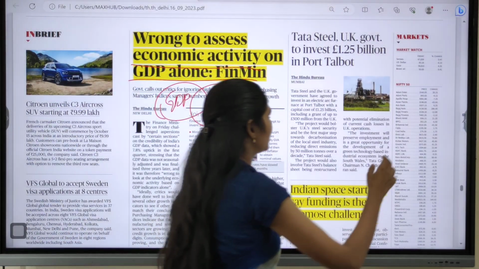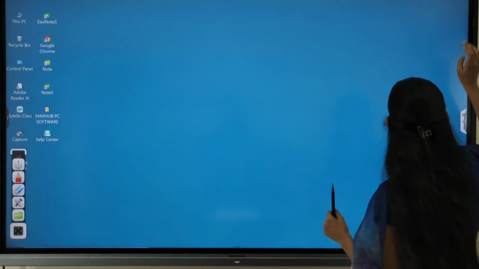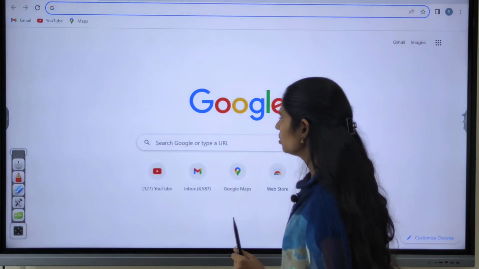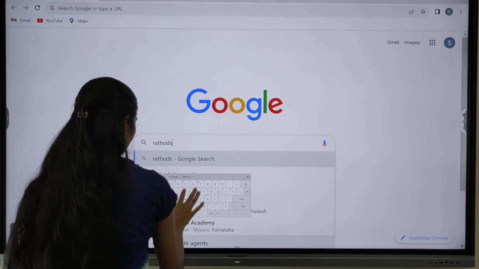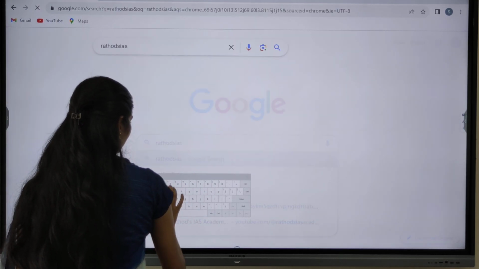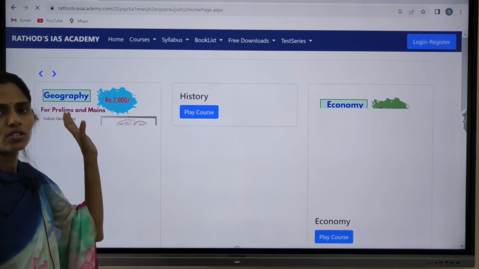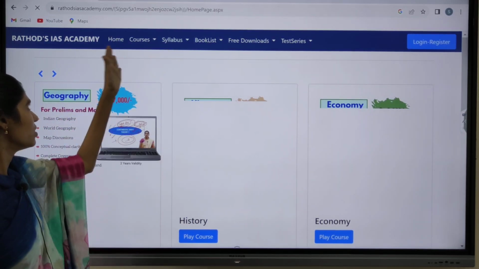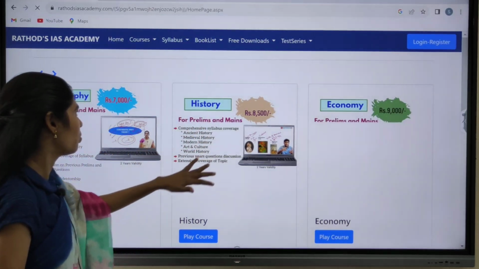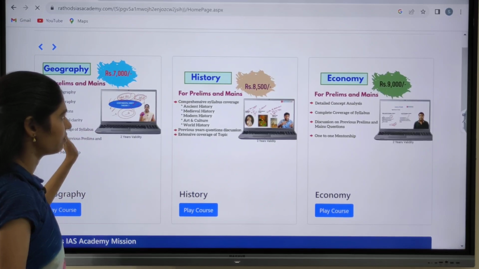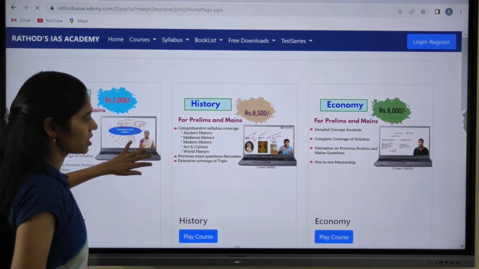And I want to show you the website of Rathod's IAS Academy, how it will be, so that you will be having an idea, right? So you can type Rathod's IAS Academy. Okay, so this is our website, Rathod's IAS Academy. So this is the home page. So here you can see the different modules like courses that we are offering, syllabus, book list, free downloads. Okay, and here in these courses we are offering a wide range of courses like geography, history, economy, like that. You can click on this course list so that you can see the courses that we are providing.